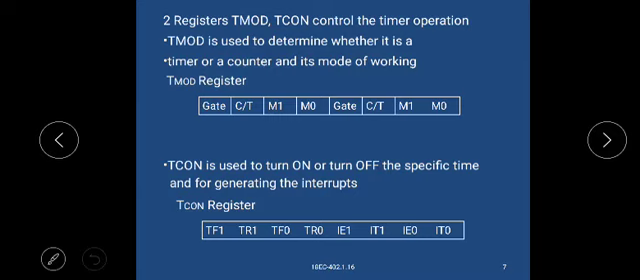On the leftmost side is the LSB, and this is the MSB. The bits are IT0, IE0, IT1, IE1, TR0, TF0, TR1 and TF1. This is the TCON register.